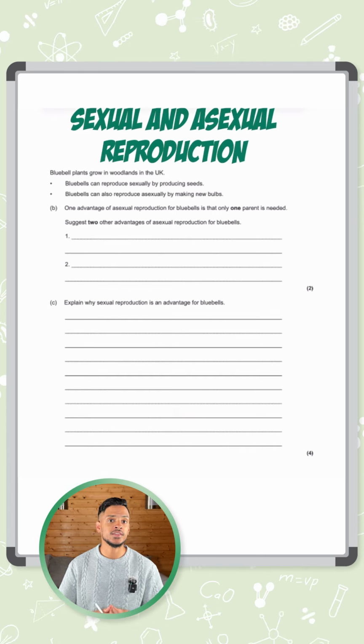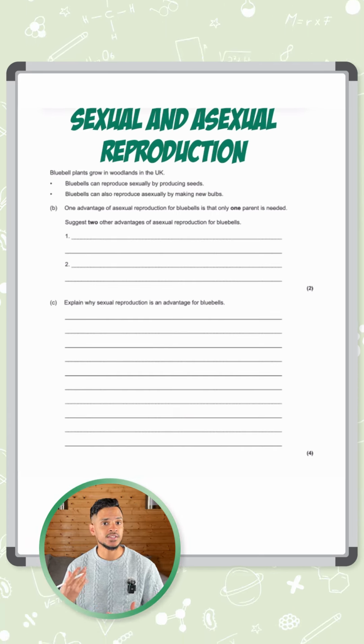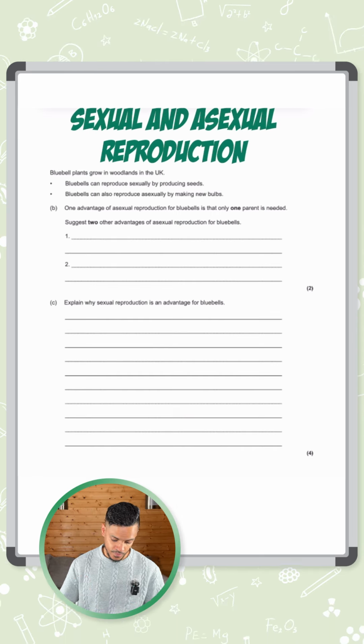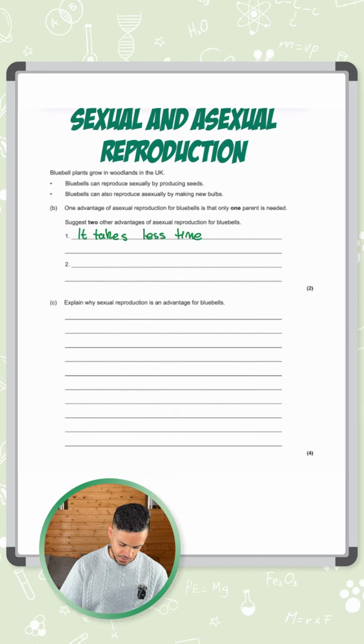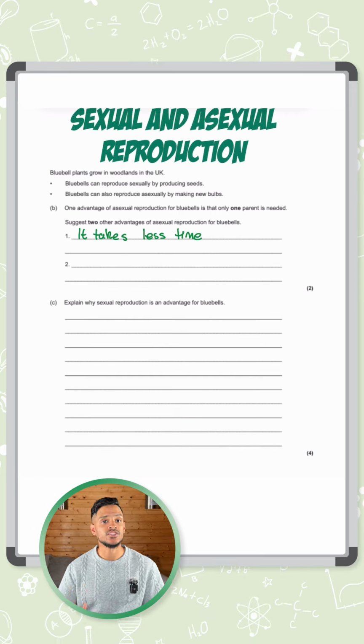So, one of the good things about asexual reproduction is that it's a very fast process. It doesn't take a lot of time. So we can write that as 1 for 1 mark. It takes less time. And for the second one, we can say it's more energy efficient.